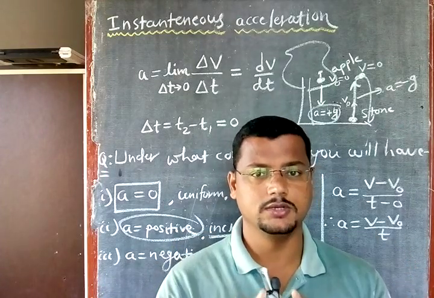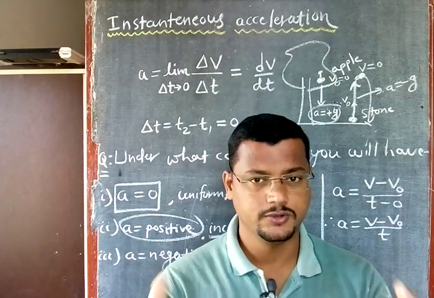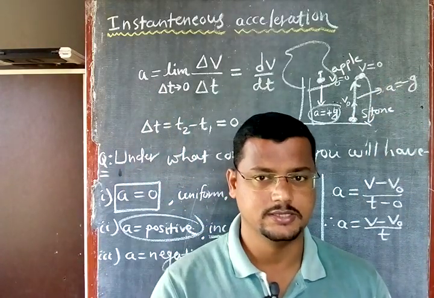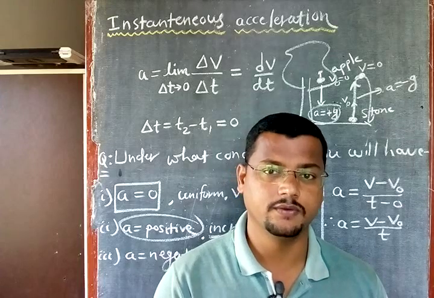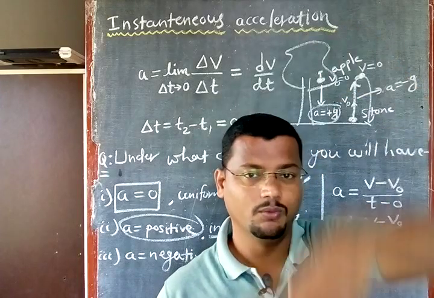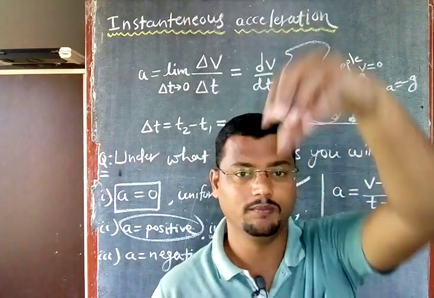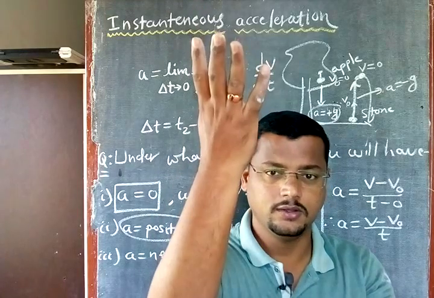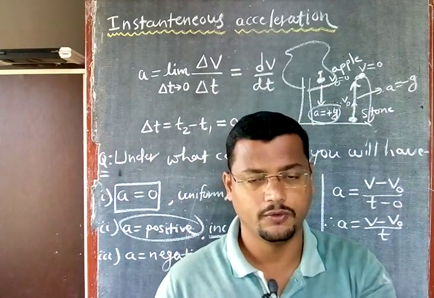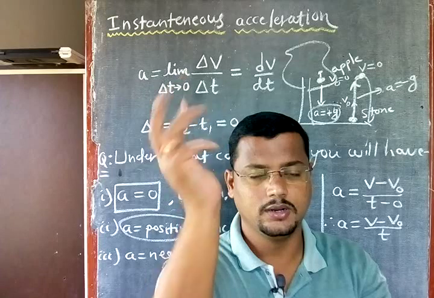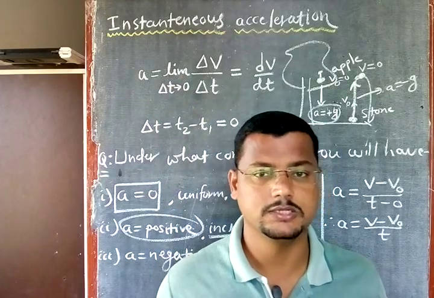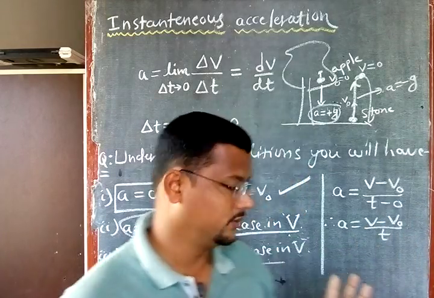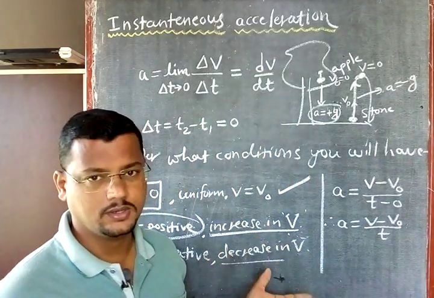Acceleration is 0 when velocity is not changing. Acceleration is positive when velocity is increasing. Acceleration is negative when velocity is decreasing. What is the example of increasing velocity? The apple falling down, an object falling down is an example of increasing velocity, and the stone moving up is an example of decreasing velocity. So falling down is positive, moving up is negative, right? Whenever this is asked in a problem, you can take a equal to plus g or minus g depending upon whether the velocity is increasing or decreasing.